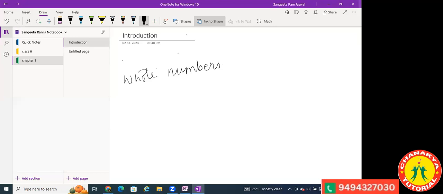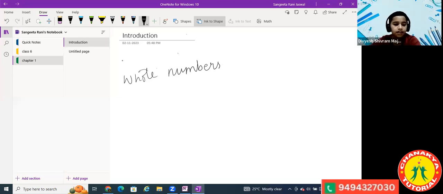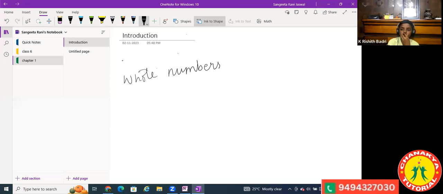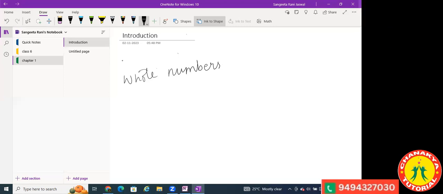Very true. Okay. Then what do you know about integers? What are integers? Integers are whole numbers with negatives. Yes. Integers have negative numbers, 0 and positive numbers, is it? Okay, very nice. So you know so much. That's great. And after that you may not be knowing about real numbers, right? Okay.